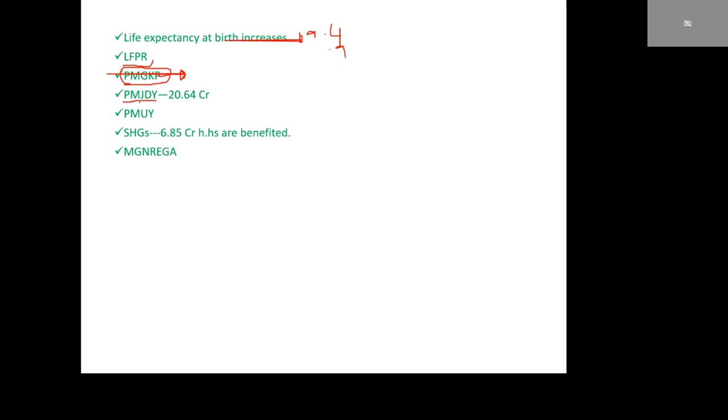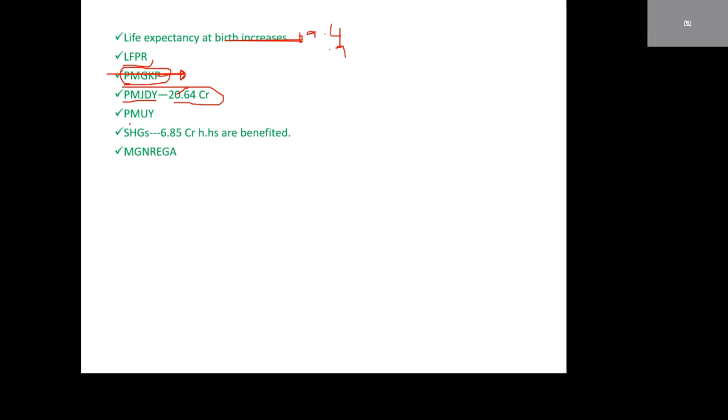That comes under Pradhan Mantri Jan Dhan Yojana. 20.64 crores are invested under this scheme.